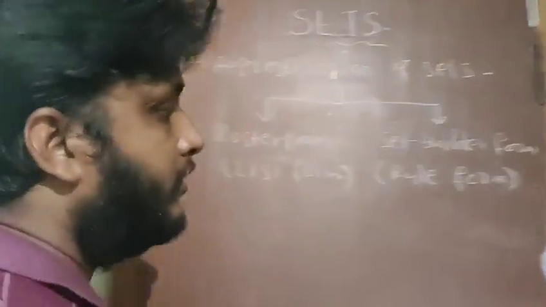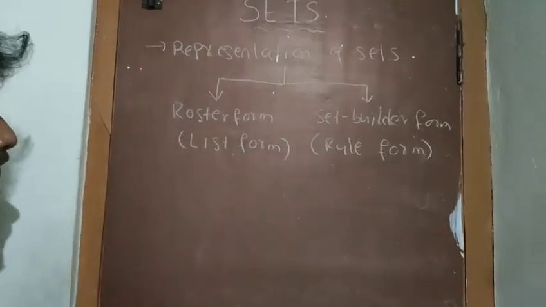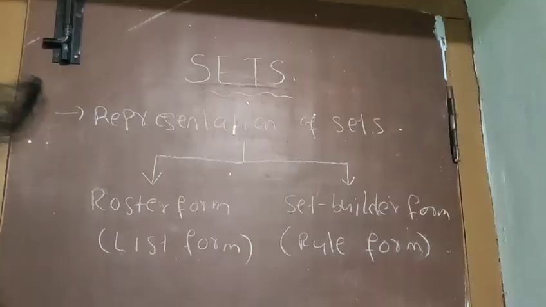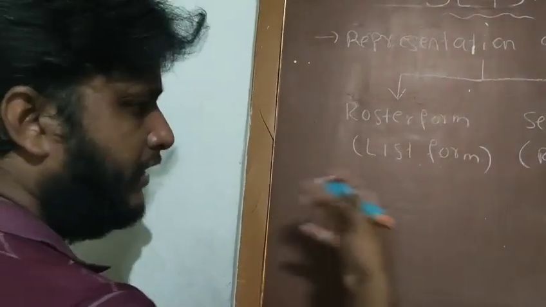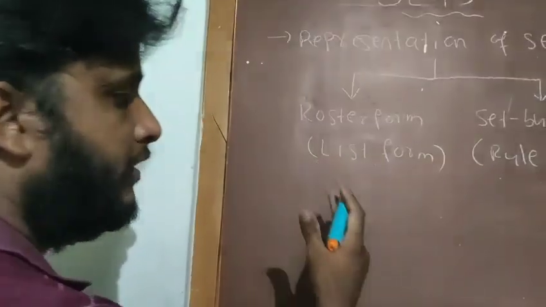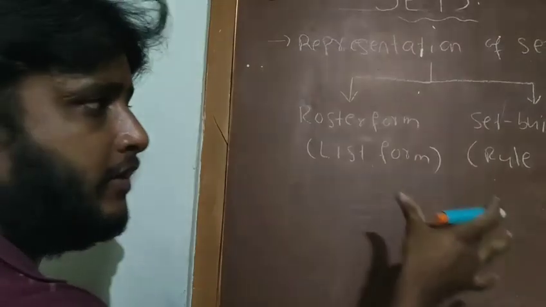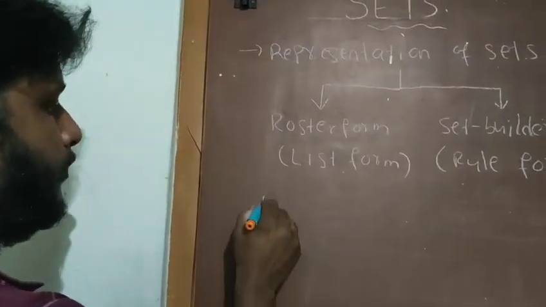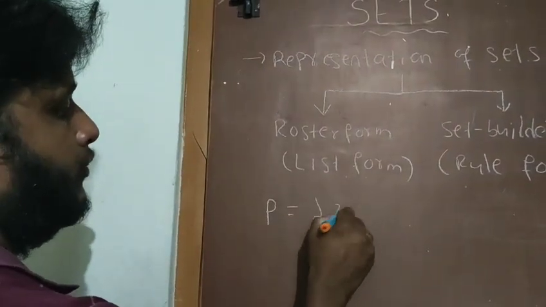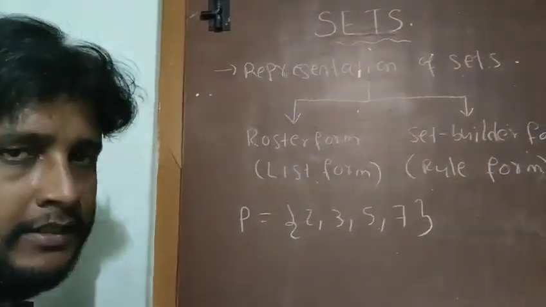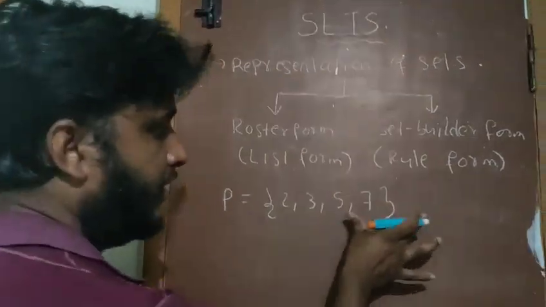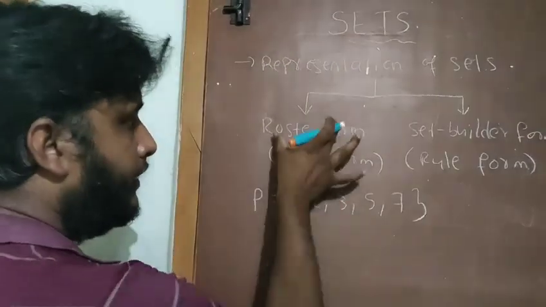With some examples, I will explain the meaning of roster form and set builder form. Roster form means listing all the elements involved in the set, written separated by commas. For example, P is the set 2, 3, 5, 7. This is the set of prime numbers which are less than 10. This is called roster form.